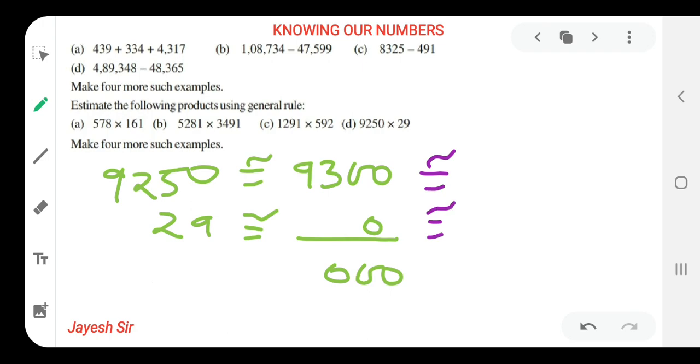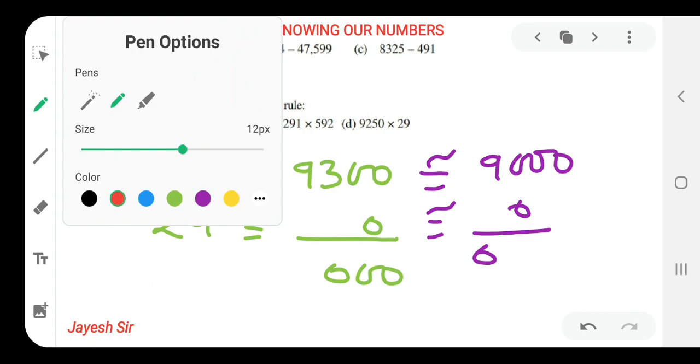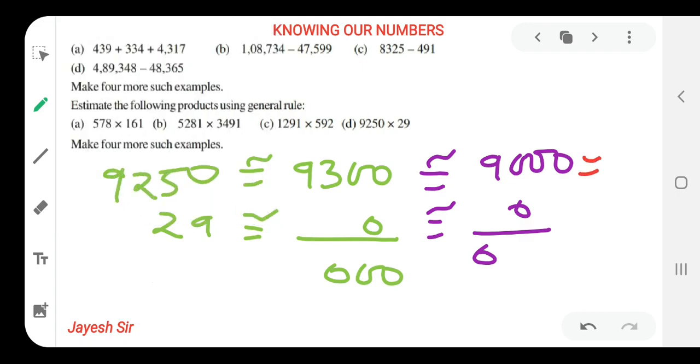As per rounding off to the nearest 1000, 9250 is rounded off to 9,000, and 29 is also less than 500, so it is also 0. So our answer is 0 over here. In this case, what we are supposed to do, friends, is round off to the nearest 10 to get something in our answer. Why? Because 29 cannot be rounded off to the nearest 100, so we need to round it off to the nearest tens. 30, and this is 9250, which is already rounded off to the nearest tens, so we need to multiply both of them: 925 into 30. So let's see how to multiply.